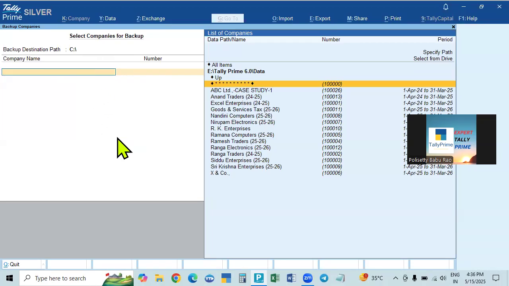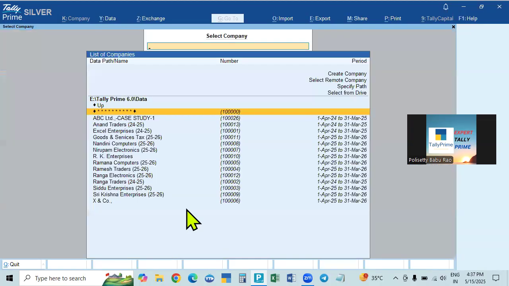There also, when you are keeping it, we can select from drive. That is, you can create it in advance and select from drive like this. Or instead of creating in advance, when you are placing the default backup drive, there also, just like specify the path, we can create it. Where is that? If you see here, what is the original data path? Original data, this is called the data path. Company data path means original data. So E drive is the data path.